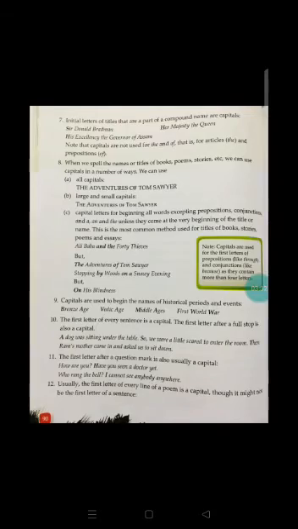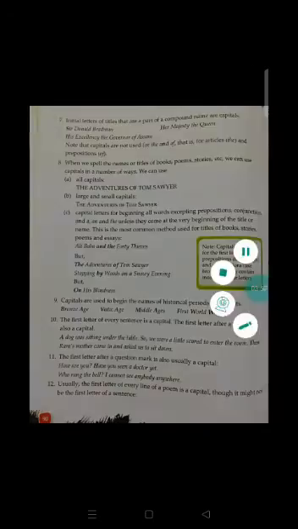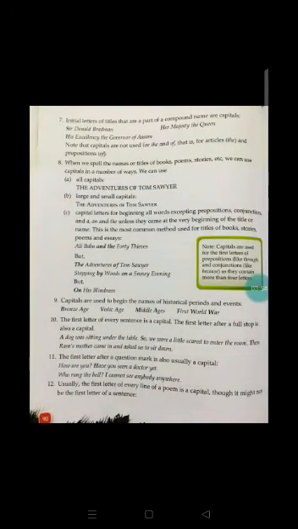Next, the eighth one. As a part of titles, we need to use capital letters for the titles of the books, poems, stories, etc. In the ninth one, capitals are used to begin the names of historical periods and events. The Bronze Age, Vedic Age, Middle Ages, First World War. So when we are talking about the historical periods, we write the first word in capital.